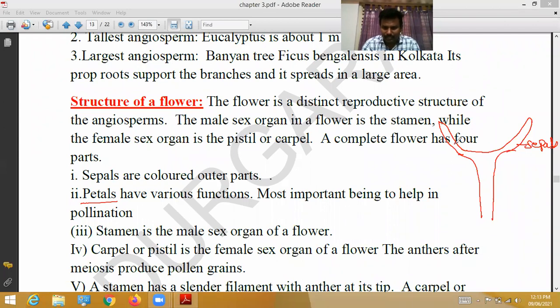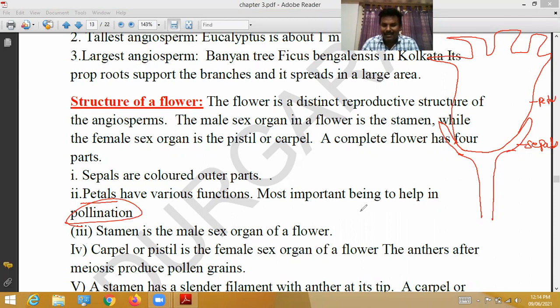Next one is called petals. These are called petals. Petals have various functions, mostly to help in pollination. They emit sweet fragrance by which insects are attracted and become involved in pollination.